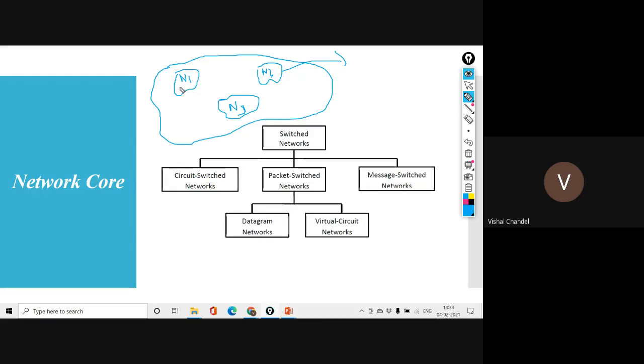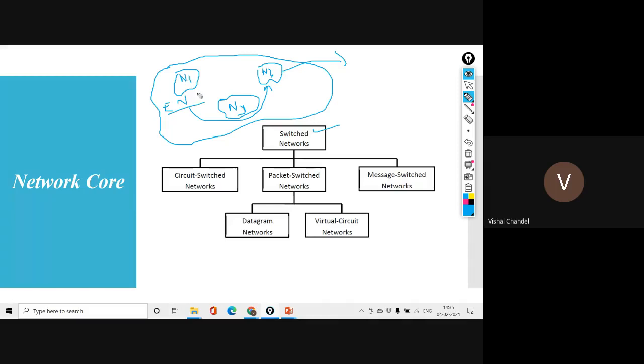Any user of any network we call the end device. When any end device wants to transfer anything to another network, how will this data transfer and how will this information execute inside the network? It will be executed on the basis of the switched network.